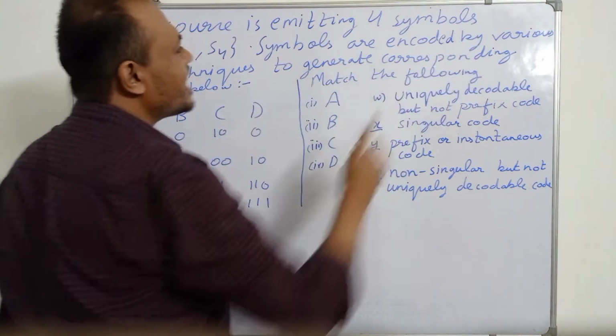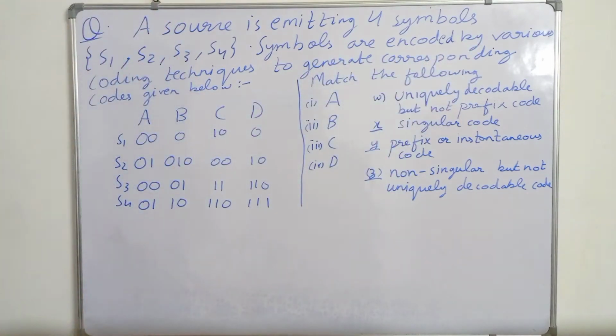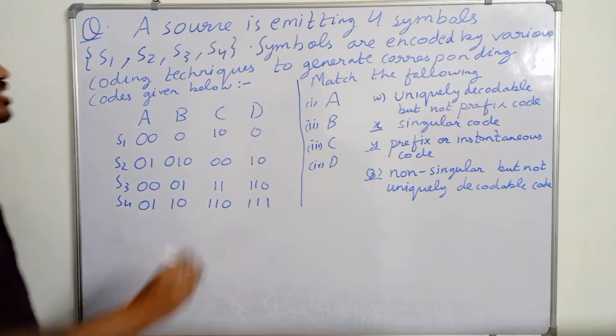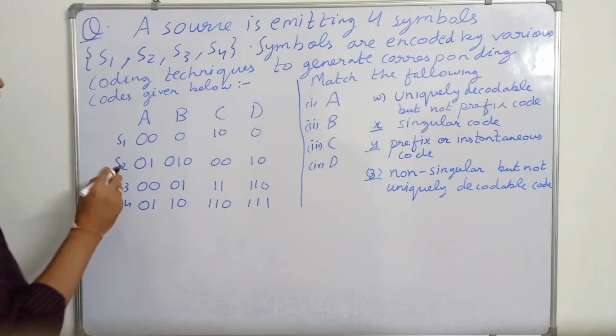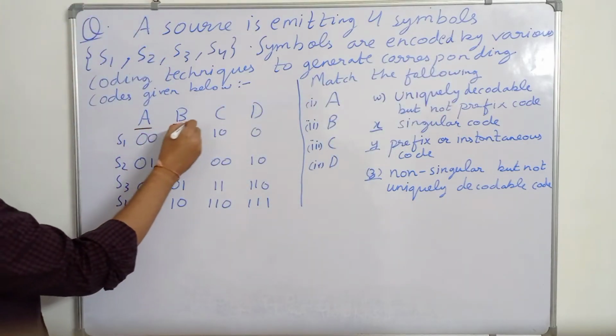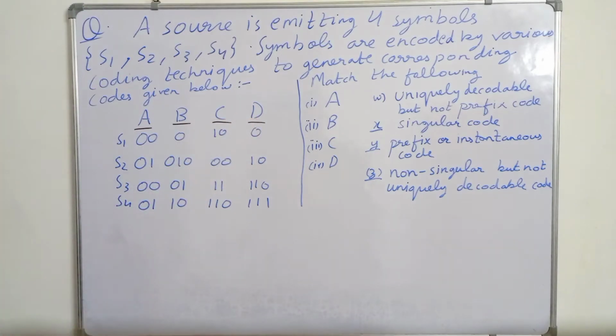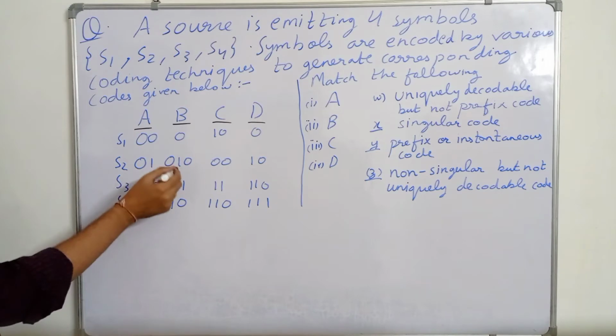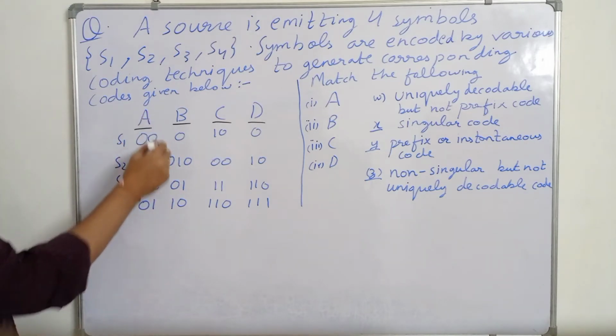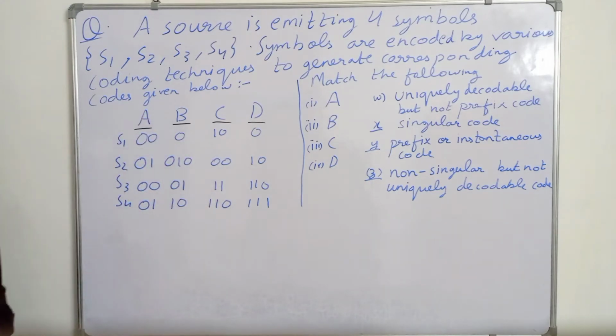Then these symbols are encoded by various coding techniques to generate corresponding codes below. A is a coding technique, B is a coding technique, C is a coding technique and D is also a coding technique. So it is generating four different codes using four different coding techniques.